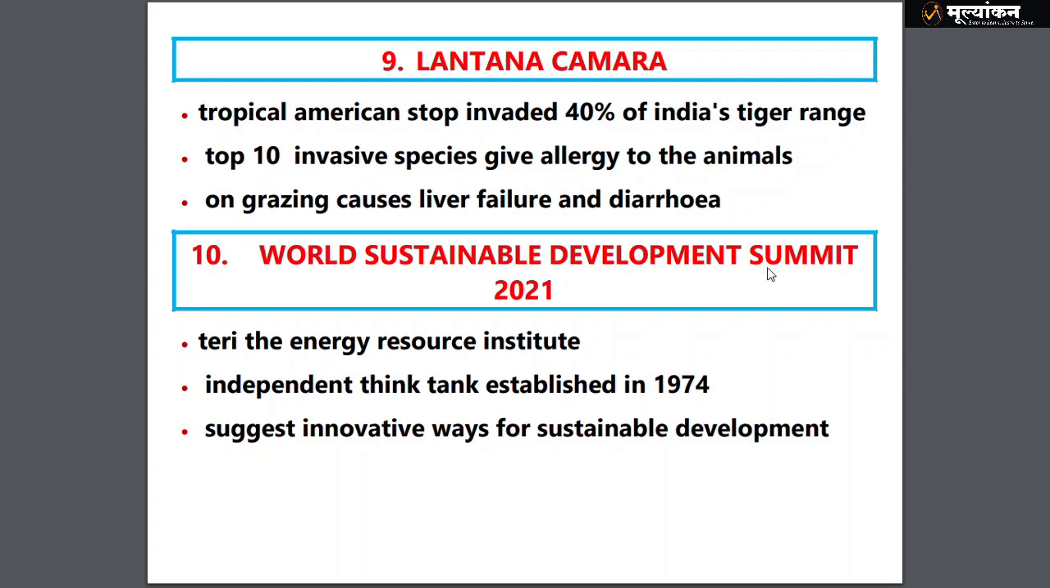World Sustainable Development Summit 2021, organized by the Energy Research Institute. It's an independent think tank established since 1974. And what does this think tank do? It suggests innovative ways for sustainable development.